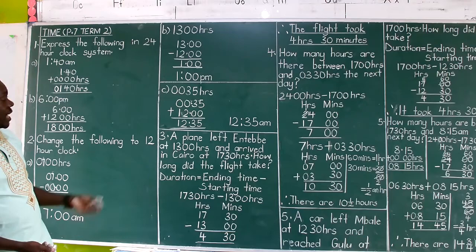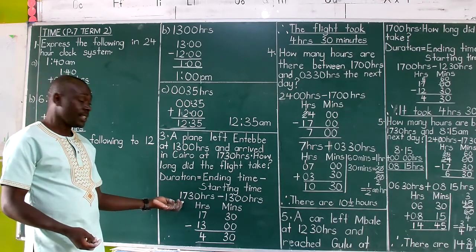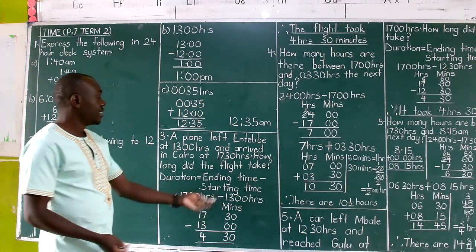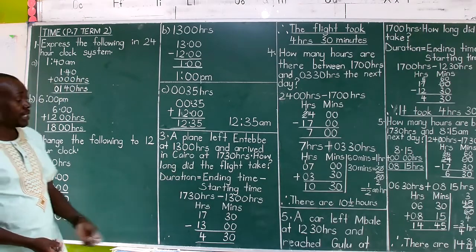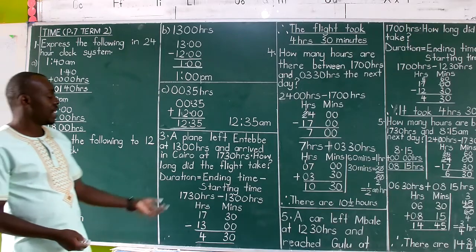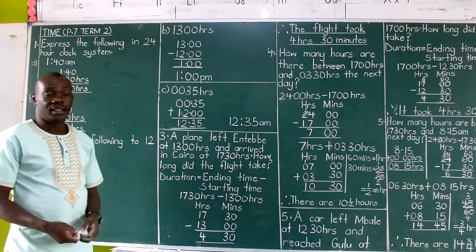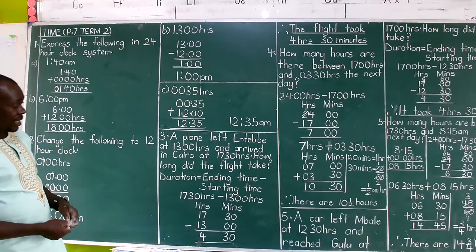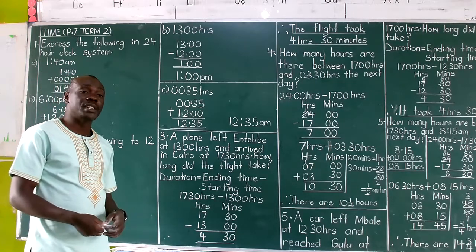So the arrival time at Cairo was 17:30 hours. Then the departure from Entebbe was 1300 hours. Now that both are reading hours, they are like terms. They can then produce a single answer when subtracted.